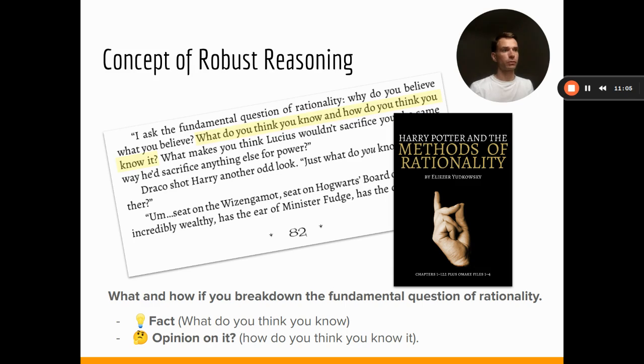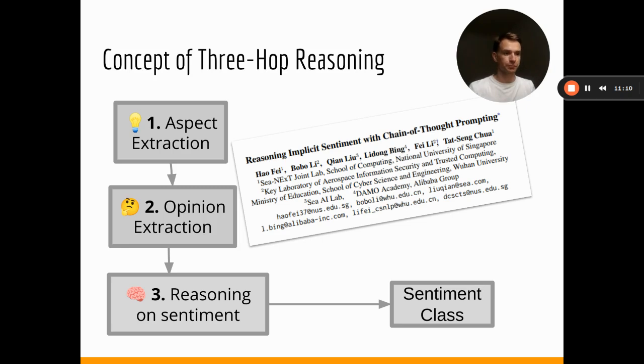So, coming with all of this background from this book, in particular towards sentiment analysis, as one domain pretty similar to processing unstructured data, there were studies back in 2023 proposed at an ACL conference in America where the authors proposed a three-hop reasoning concept that to a certain extent overlaps with the one we have just overviewed on the prior slide. In particular, it involves the application of three sequential stages.